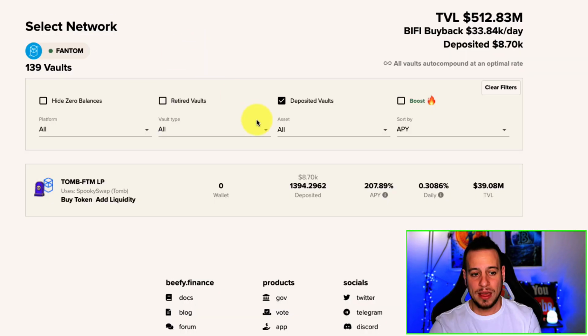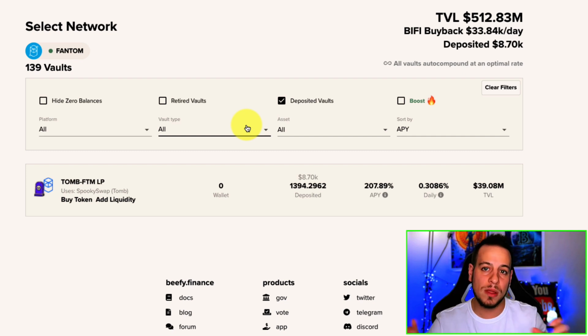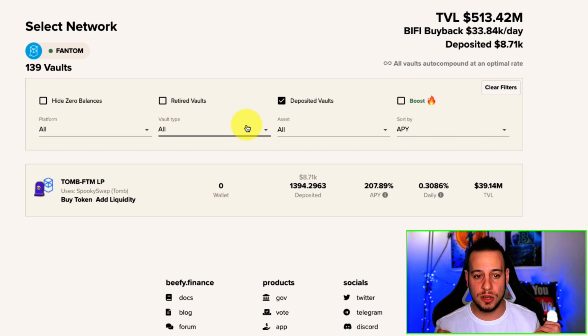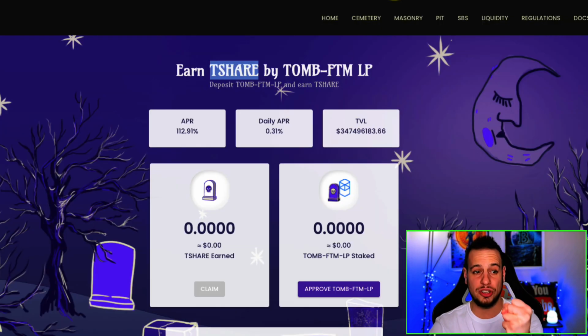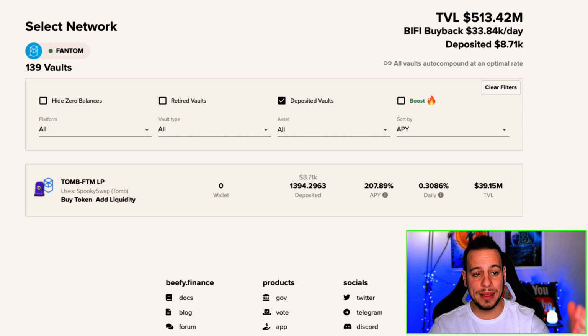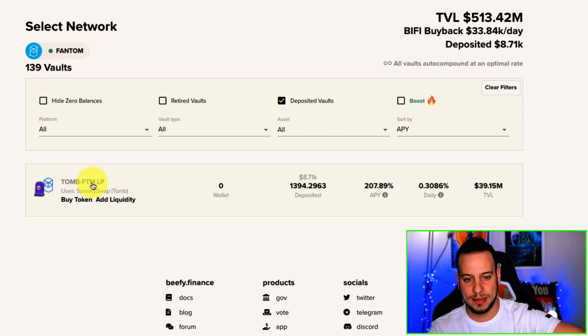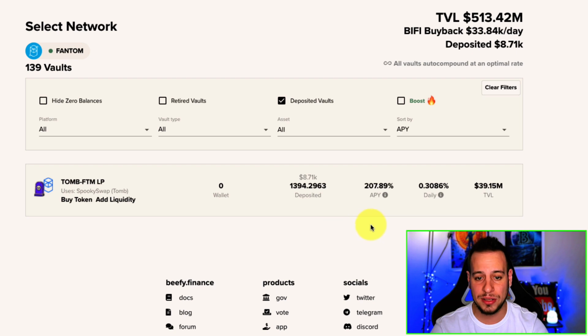That's what I'm doing. As you can see, I'm staking my TOMB Fantom liquidity pool tokens on B5 Finance. What B5 Finance actually does is compound the rewards automatically for me. Every once in a while, I think twice a day, the protocol itself harvests my rewards from TOMB Finance. It uses SpookySwap TOMB, harvests my T-shirts, sells them, rebuys TOMB and Fantom with them, and then restakes it in the protocol. So the value will go higher and higher, and you can see now that my APR is converted to APY, and that's how my rewards are much higher.